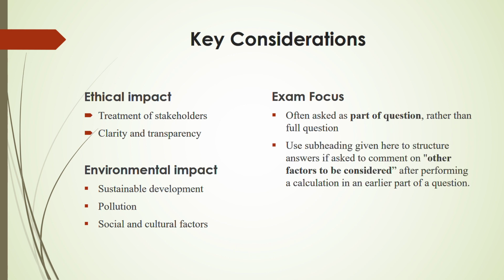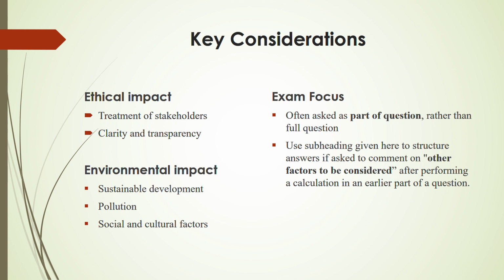Next, how are you going to use this in your exam answer? You can use the subheadings, for example, ethical impact, regulatory impact, to structure your answer when you are told in the exam to comment on other factors that have to be considered. Then you can talk about all these factors: ethical, environmental, regulatory, financial, strategic.